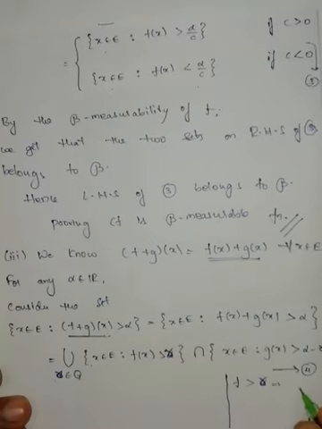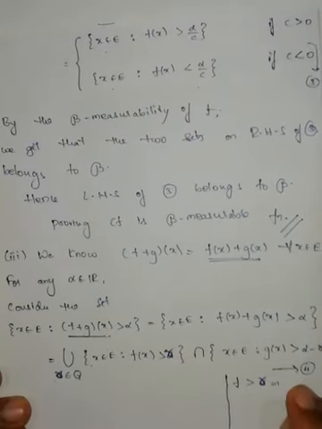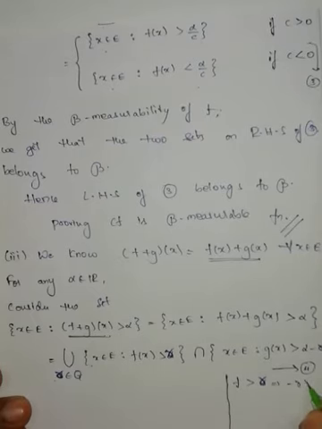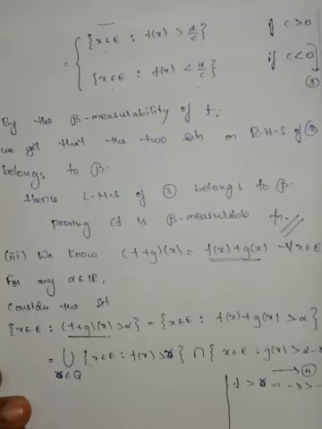Then if I multiply by minus on both sides, we will get minus R is greater than minus f. From this set I wrote this one. What is the meaning of this one?